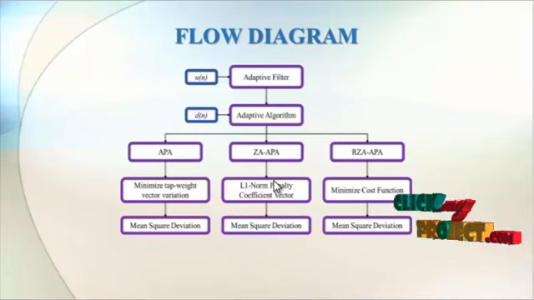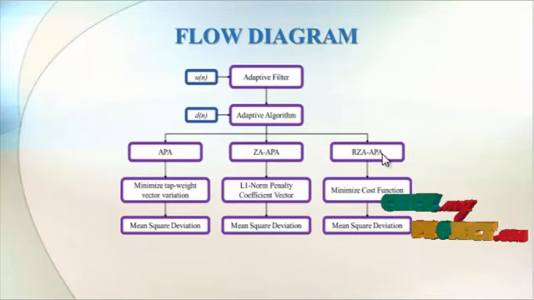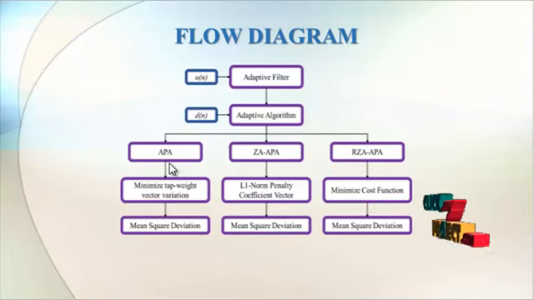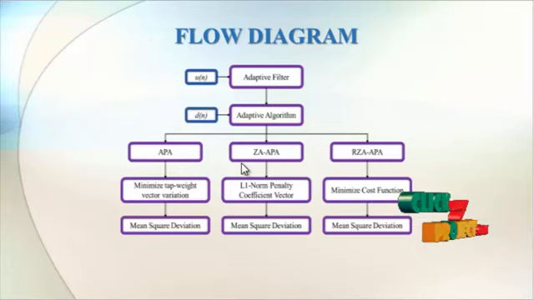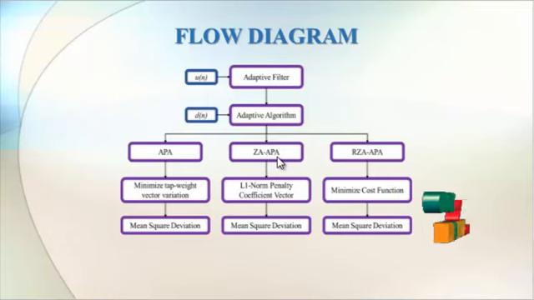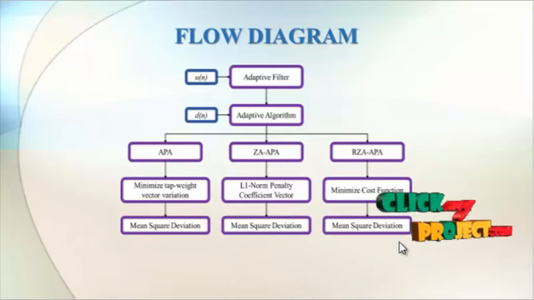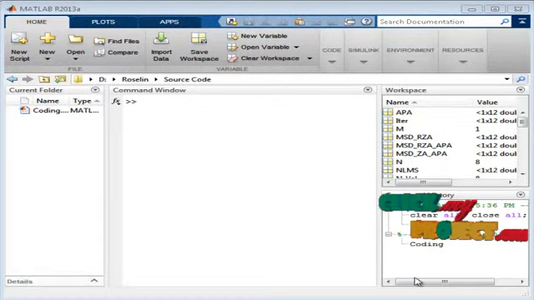The performance of the zero attracting affine projection algorithm and the reweighted zero attracting affine projection algorithm are compared with that of the standard NLMS, RZA-NLMS, and standard affine projection algorithms. Thus, 4 experiments have been designed to demonstrate their tracking and steady-state performance, based on their mean square deviation value, which is calculated. Now we can see how to execute the code.